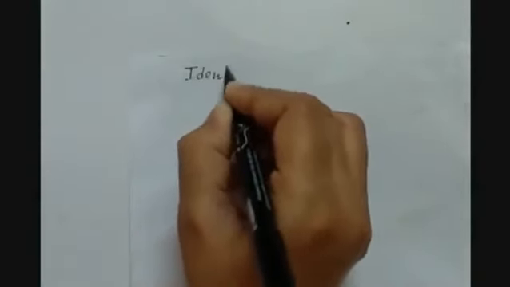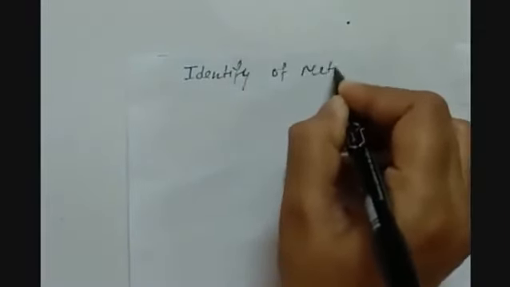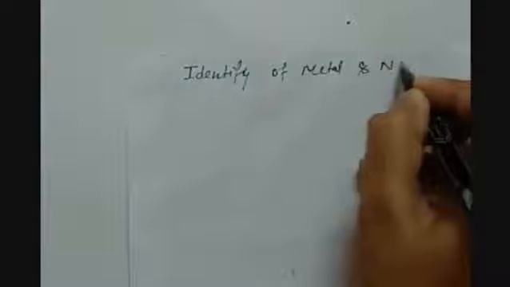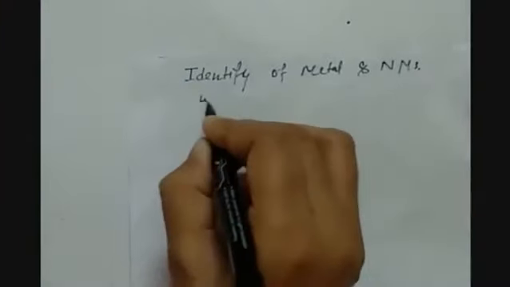Then we have seen the identification of metals and non-metals with the help of electronic configuration.